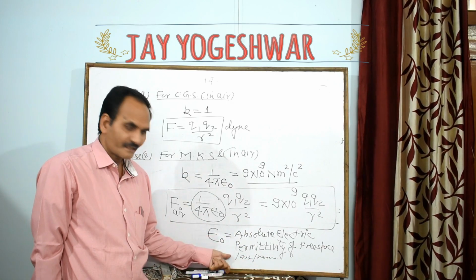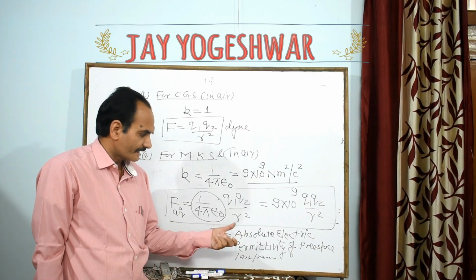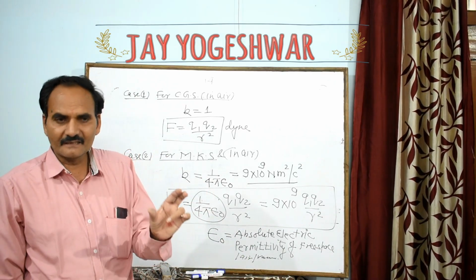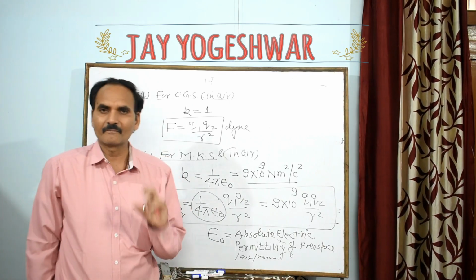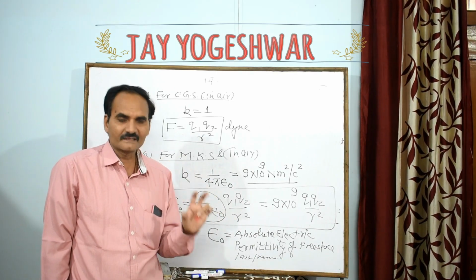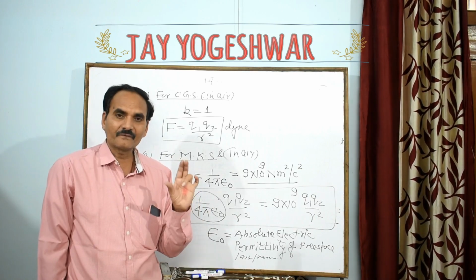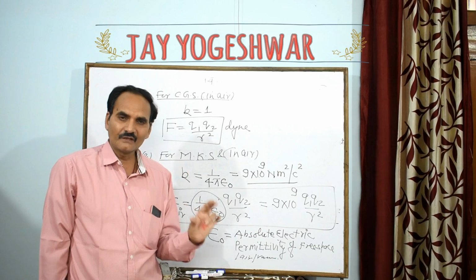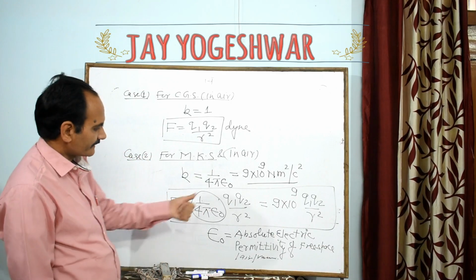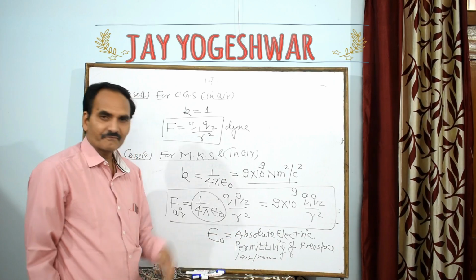A student here may be confused about what is meant by this word. So we are explaining that absolute electric permittivity is nothing but it shows, my dear, the electric conducting behavior of a medium. Electric permittivity shows the electric behavior, the electric conduction of a medium, of a body, of a material in this whole universe. Every material shows some electric behavior. Now we are stressing absolute electric permittivity of free space.